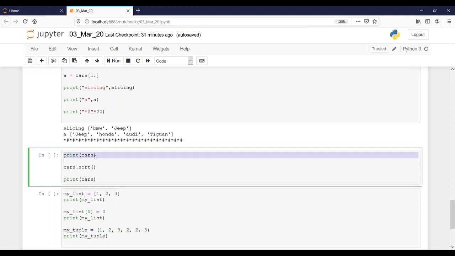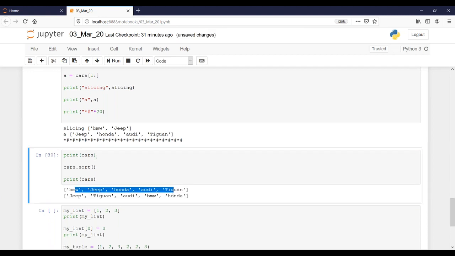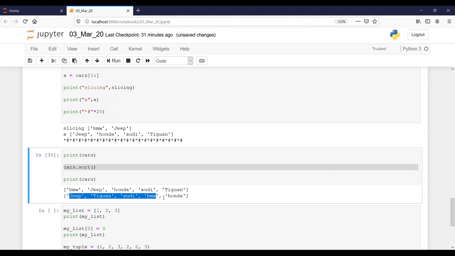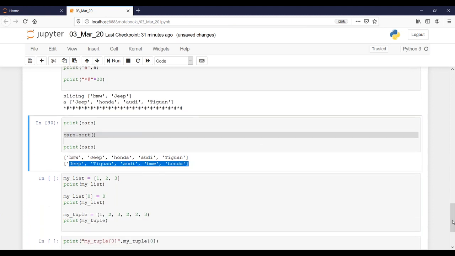Okay. So print of cars. Now cars is holding, we did not do any operation on cars. Cars is holding the same values, BMW to Tiguan. And then cars of sort, what is it doing? It is sorting on which thing? Any specific thing? How is it doing it? First it took capital letters, then it took small letters, and followed the alphabetical, I guess. Okay, wonderful. You got it right.